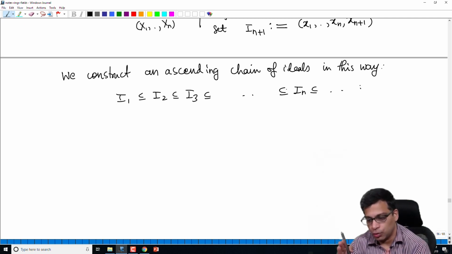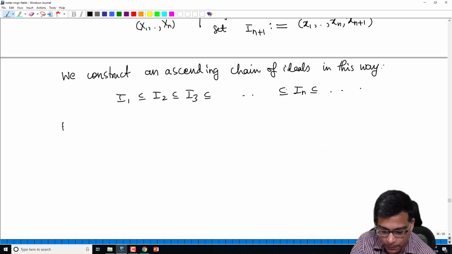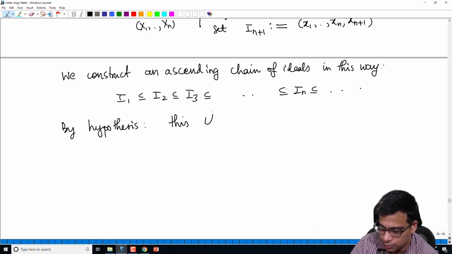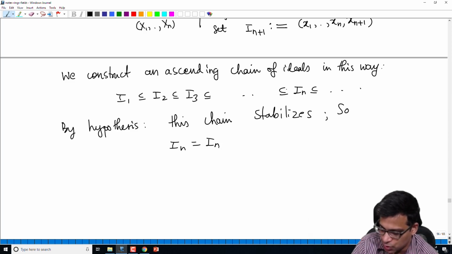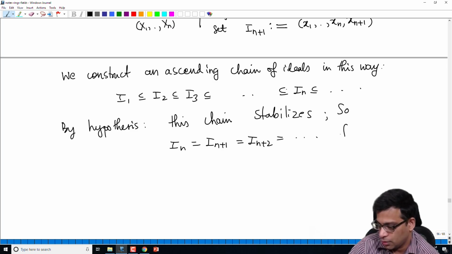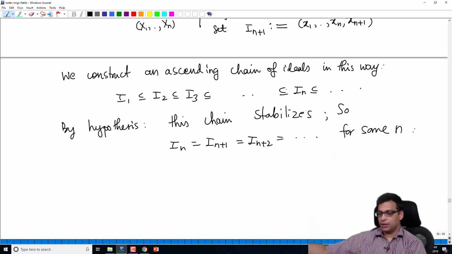And if you now use the assumption, by hypothesis, this chain stabilizes, right? That's the hypothesis. So In equals In+1 equals In+2 for some n. So there is some stage in this chain where you stop getting new ideals, you keep getting the same ideal every time.